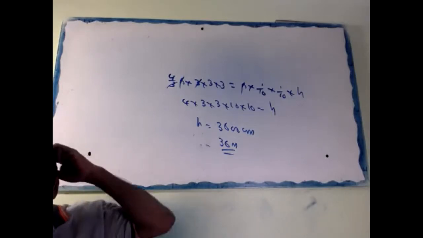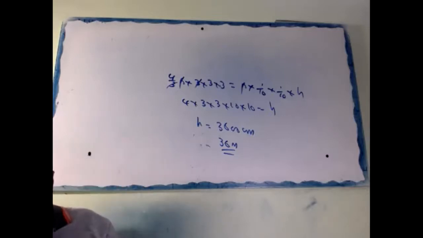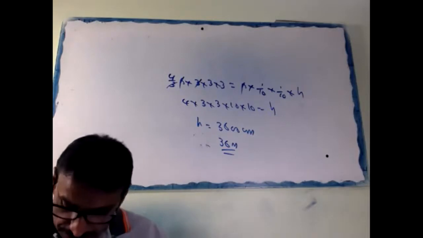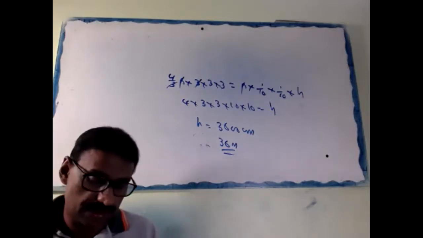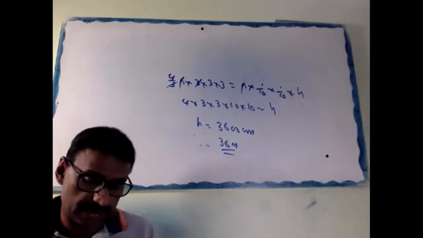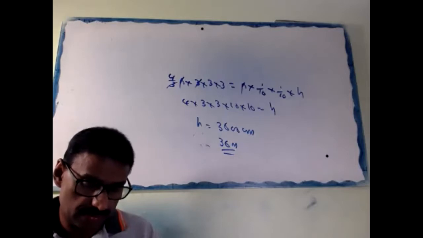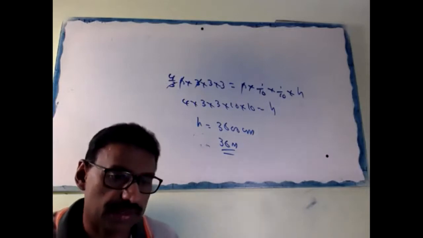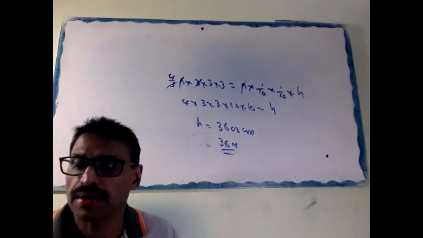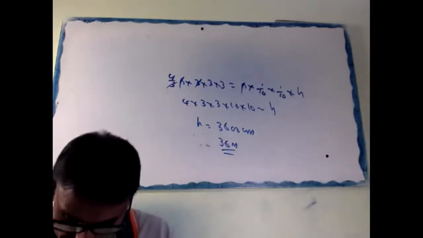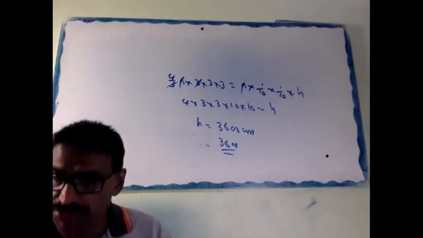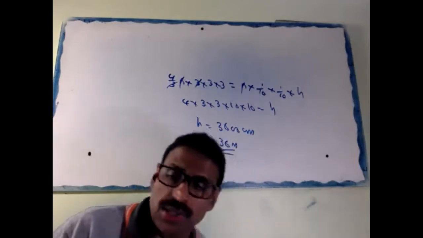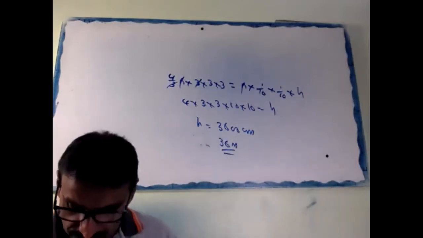If the length of the wire is 36 meter, find its radius.